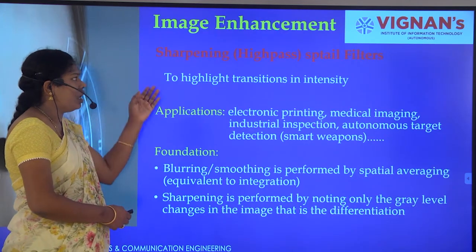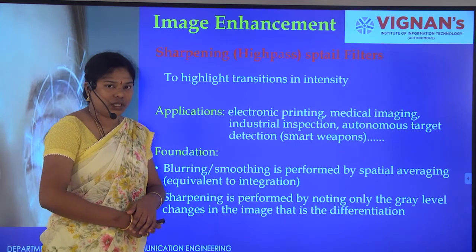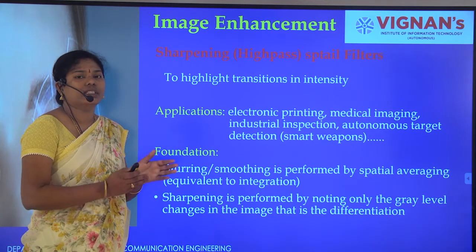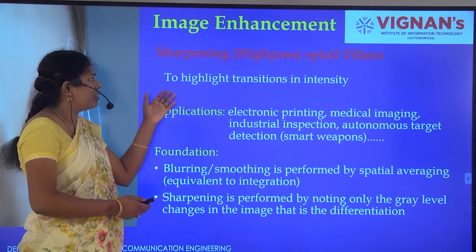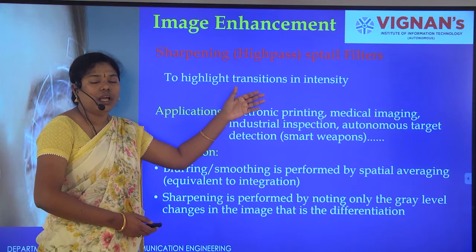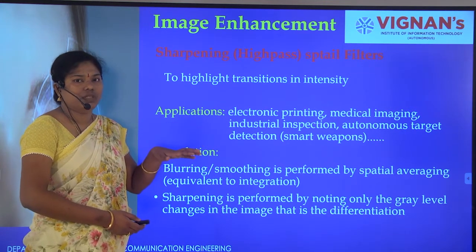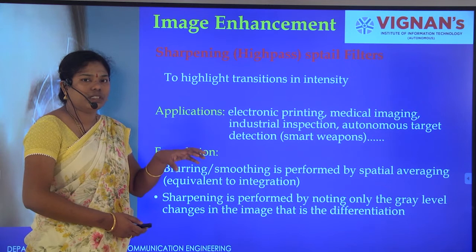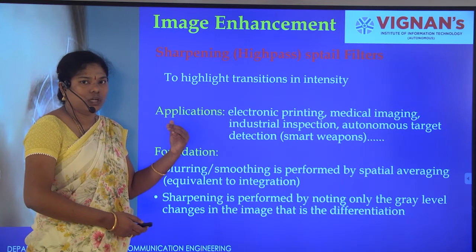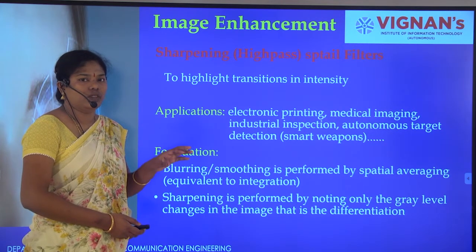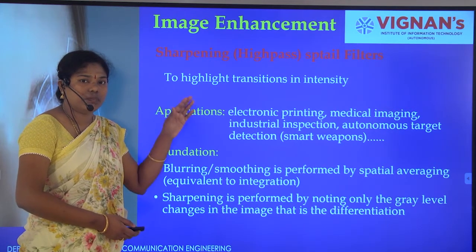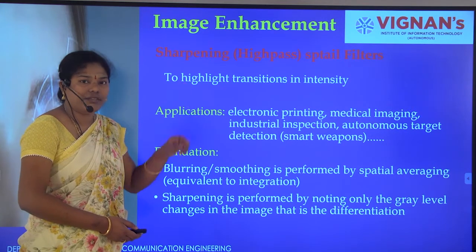Let's see sharpening. Sharpening is nothing but high pass filter, where in the image we have to identify where the transitions are. It highlights the transitions in intensity, whereas the low pass filter blurs the image and represents only low contrast, low intensity values. It normalizes all intensity values, whereas here it highlights the differences. If there is any difference in the pixels, it highlights that.